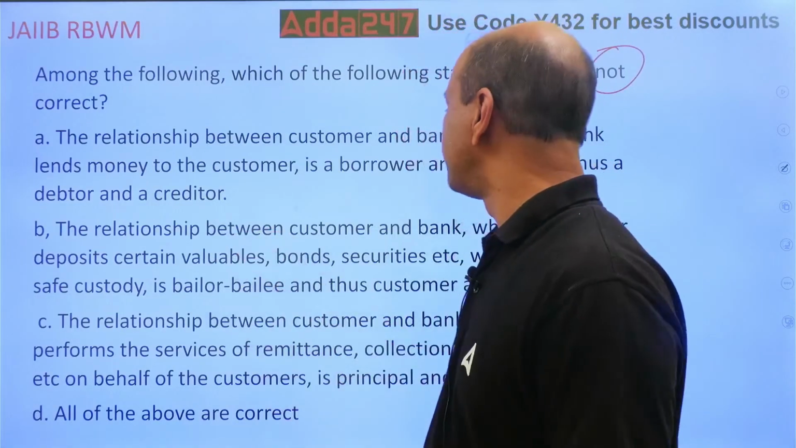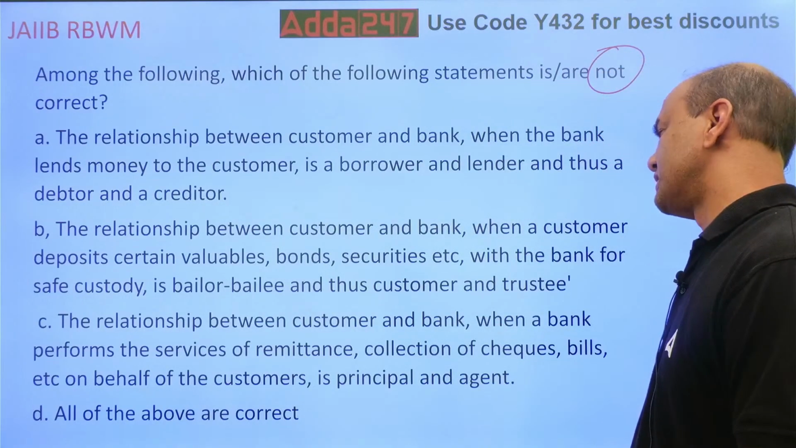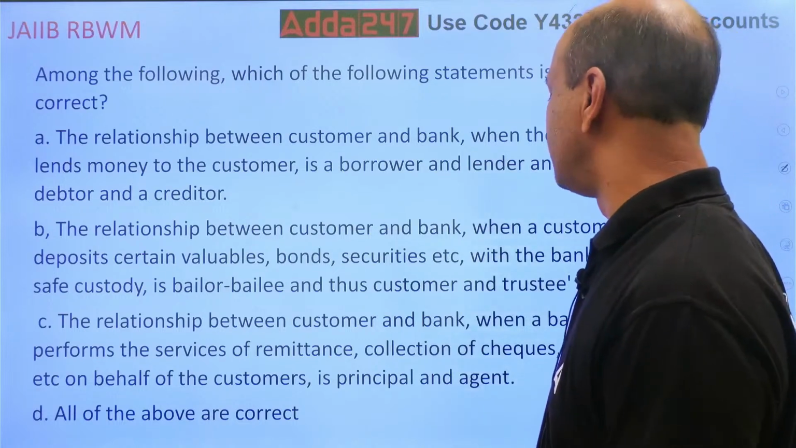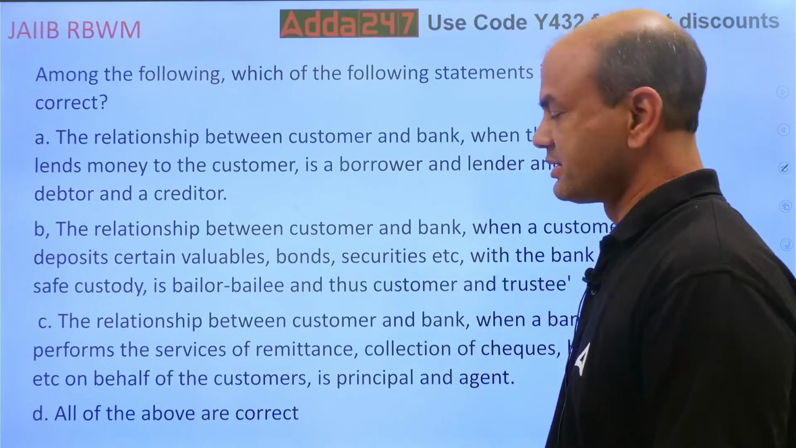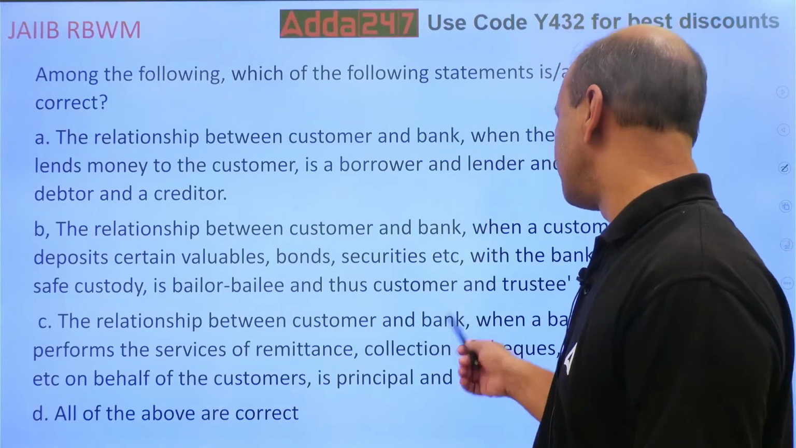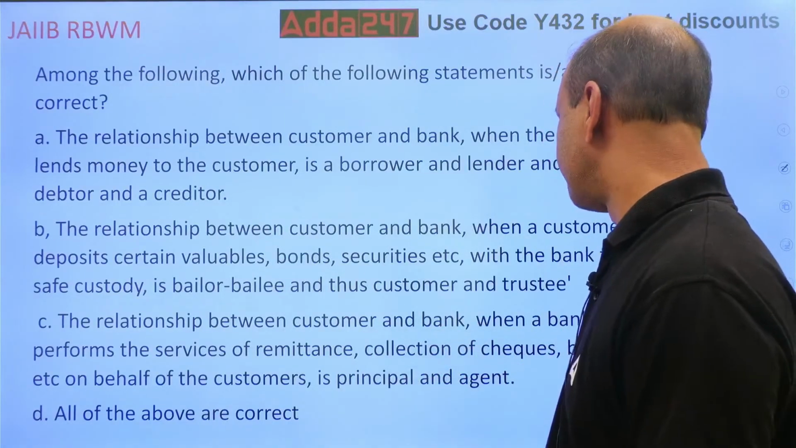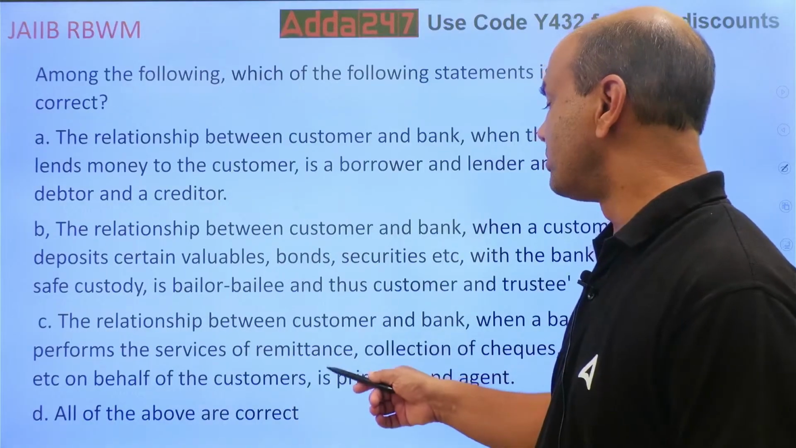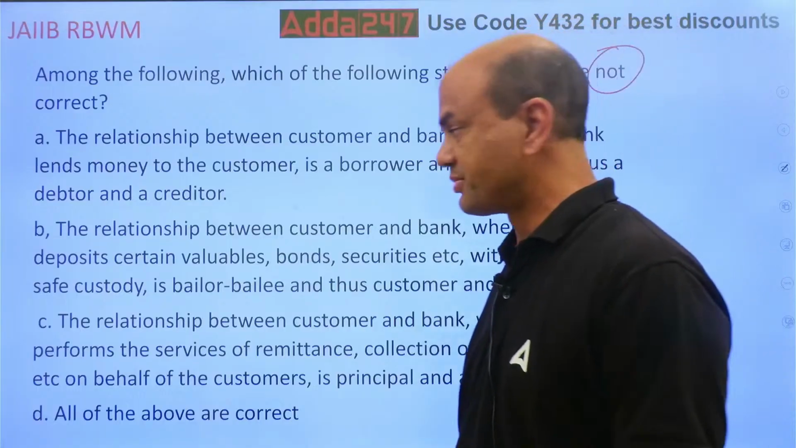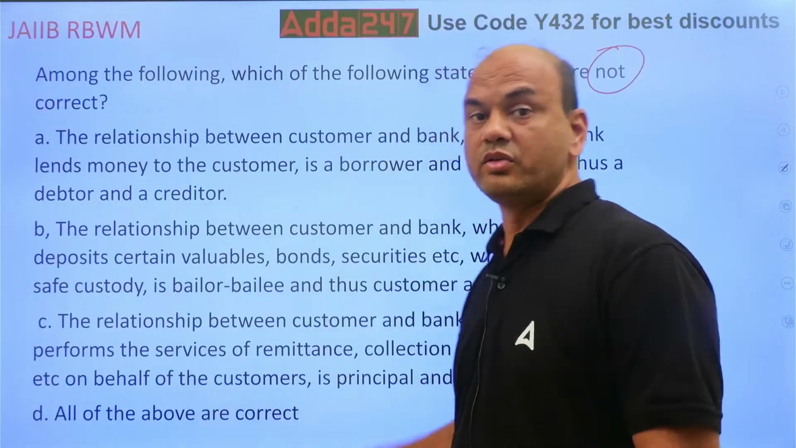The relationship between the customer and the bank when the customer deposits certain valuables, bonds, securities with the bank for safe custody is that of bailor-bailee and thus the customer and the trustee. The relationship between the customer and the bank when the bank performs the services of remittances, collections of checks, bills on behalf of the customer is that of principal and agent. And all of the above are correct. You want the incorrect one.